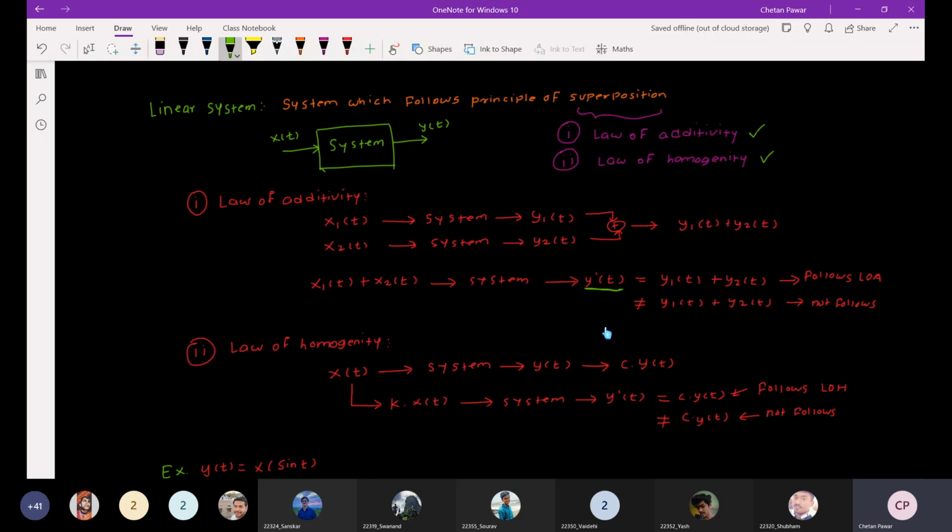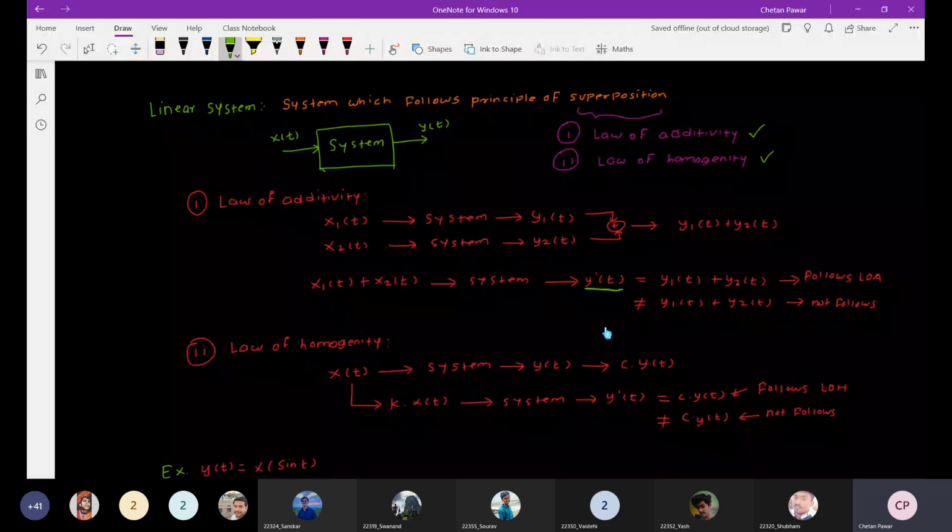Then the next law is the law of homogeneity. If I apply the signal x of t to the system, I will get output y of t. If I multiply that output y of t by some constant c, I get c into y of t.